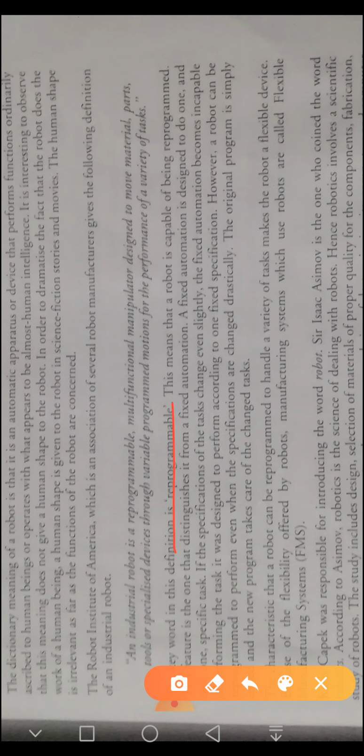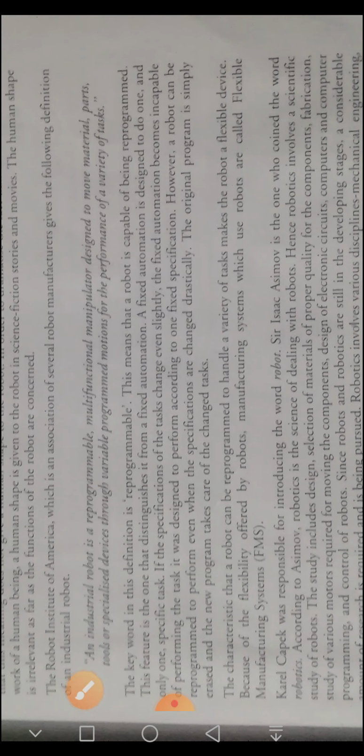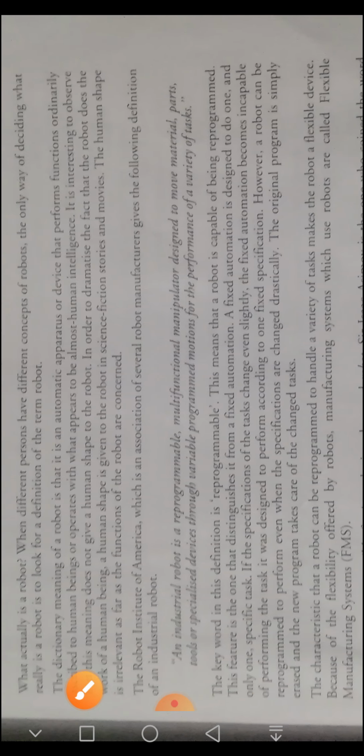And after that, here see, reprogrammable. This is also talking about the robot. Here an institution has been given. See, this is the institution. This is the system which we are talking about. The first definition was according to the dictionary, and our second definition is from the Robot Institute of America, what this institute says the robot is. So we have written two subheadings here, and I have explained 2 subheadings further.